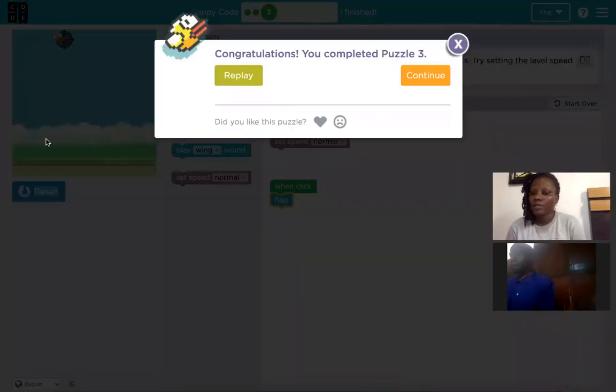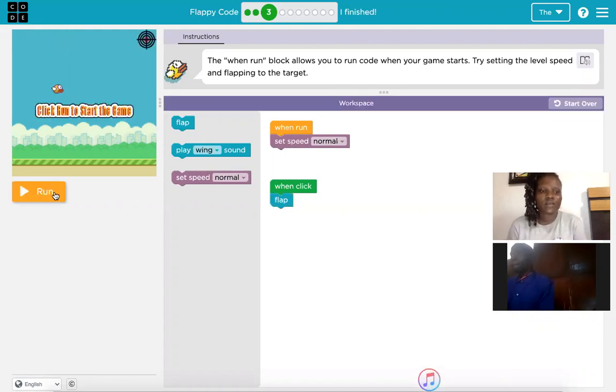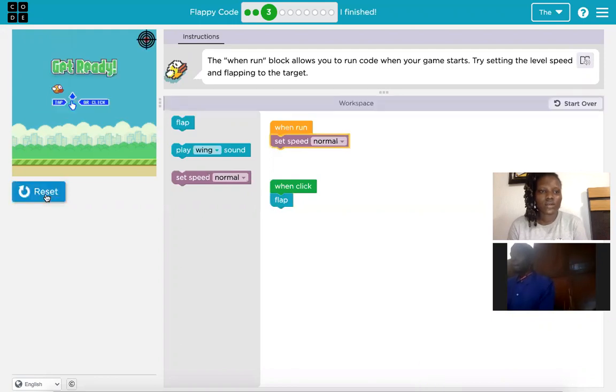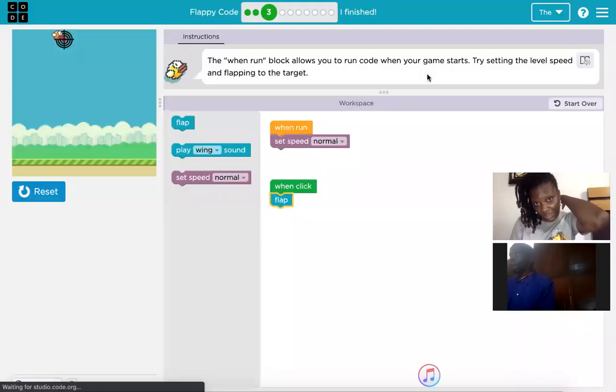How many of us were able to do that? Let me replay that quickly. When run, set speed to normal. That's what you want to drag. Set speed to normal. Now let's play the code. Good. Now let's continue to puzzle 4.